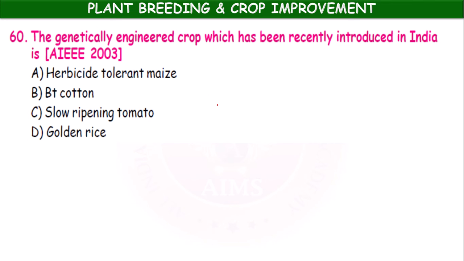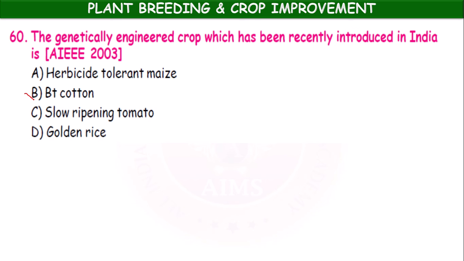The genetically engineered crop which has been recently introduced in India is herbicide tolerant maize, BT cotton, slow ripening tomato, golden rice.